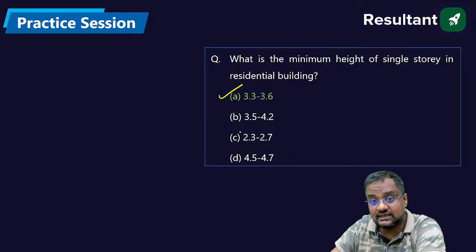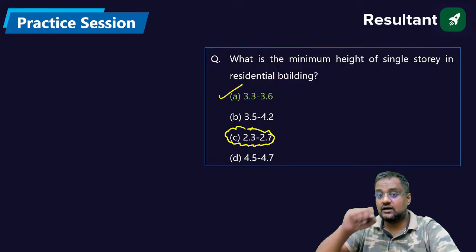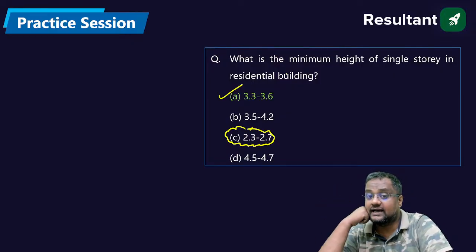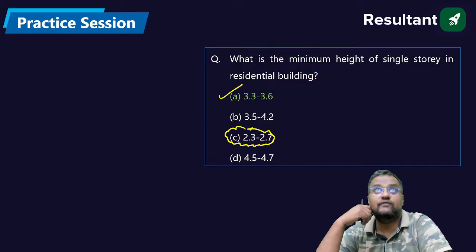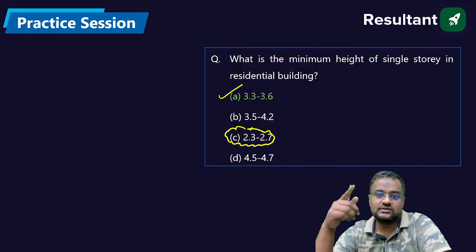Arvind is saying C, 2.3 meter. If 2.3 meter is the height of the story, then a 6 foot person, how will he be moving? How will the fan not be touching him? Because 6 foot is roughly around 1.8 meters.